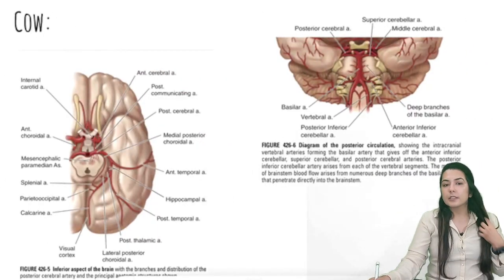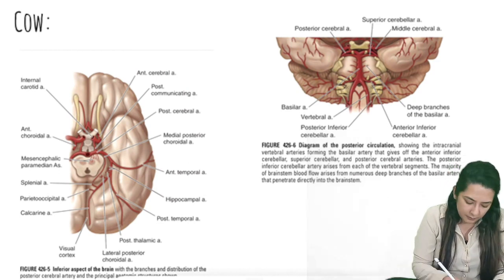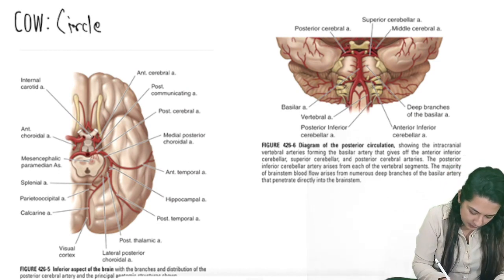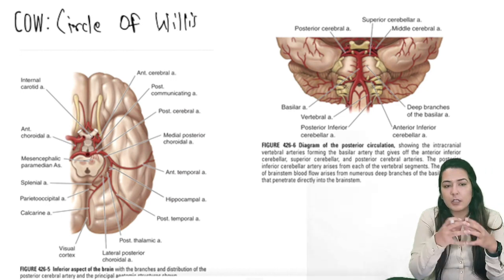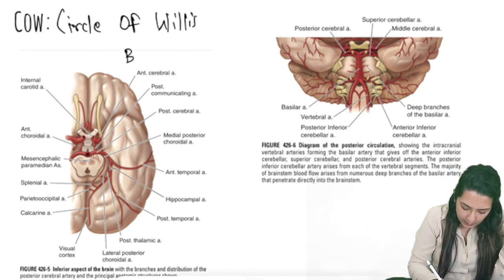Now this is what we are going to discuss about blood supply. COW means circle of Willis. The circle of Willis is an extensive anastomosis present at the base of the brain.